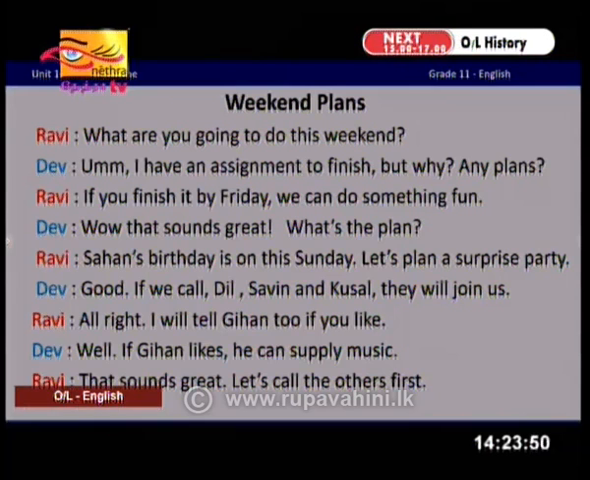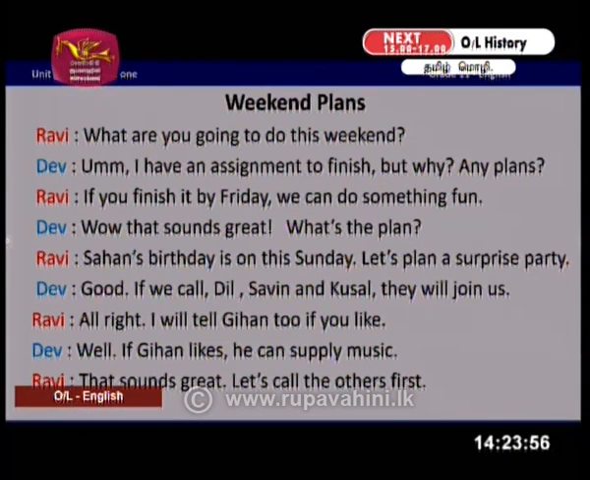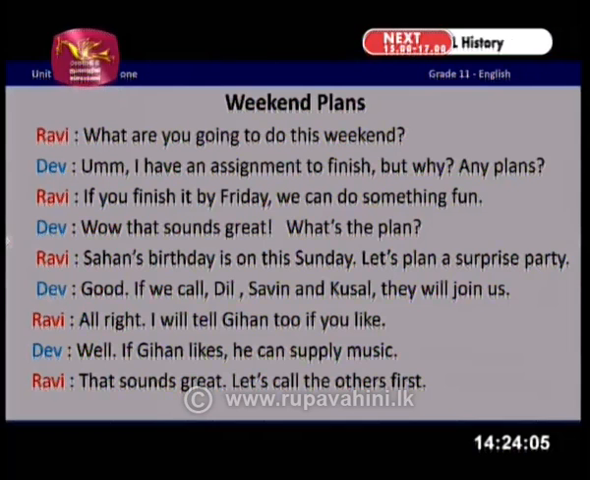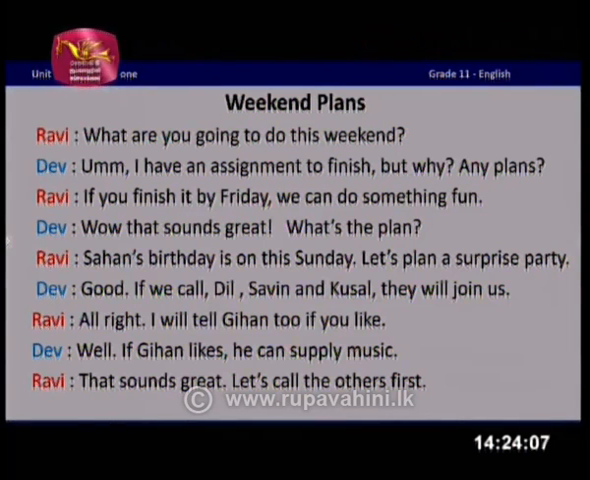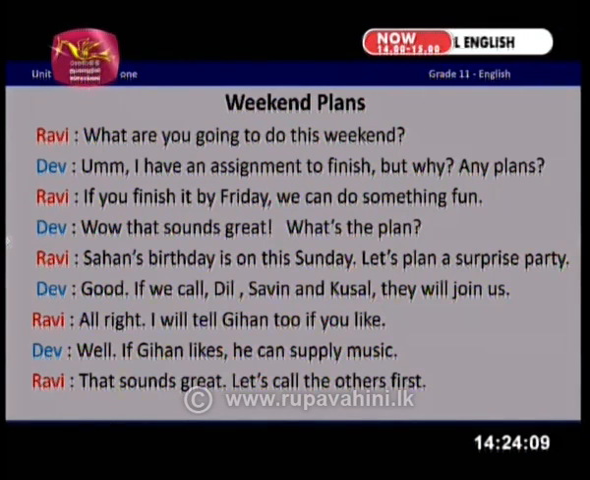This is again an activity, because you have learnt a lot of theory, so you need to practice these things. In this activity, this is a dialogue between Ravi and Dev, and they are talking about their weekend plans. Just read the dialogue and find out the conditional sentences that they have used there. Okay, this is the time for you to read.